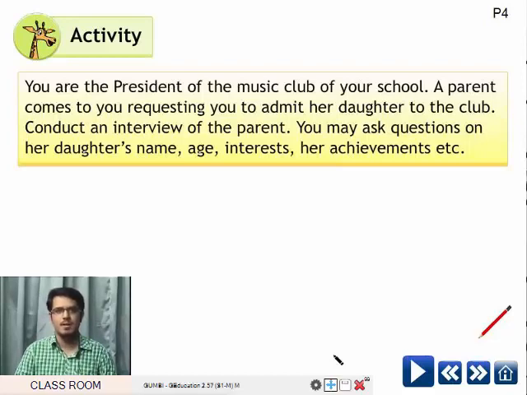What is she interested in? She is interested in social service. She was a volunteer in NSS. That's good. Her achievements as a volunteer? She was awarded the Best Volunteer 2014. Excellent. You can admit your daughter tomorrow and provide the necessary details. Thank you, sir. You are welcome.